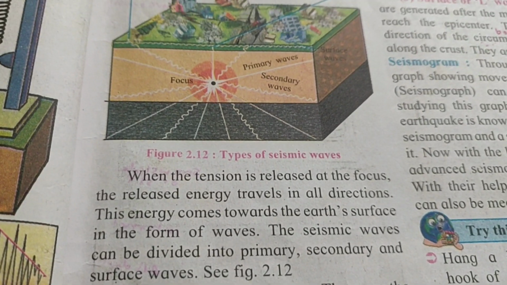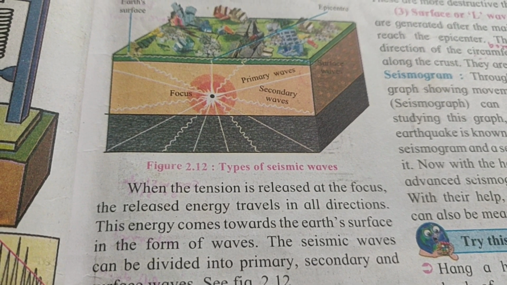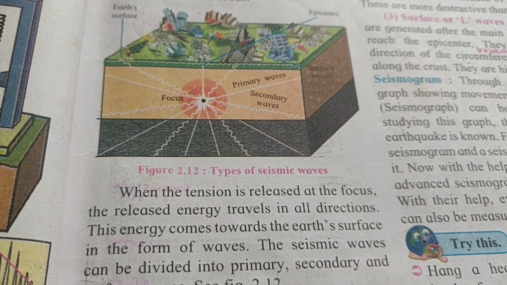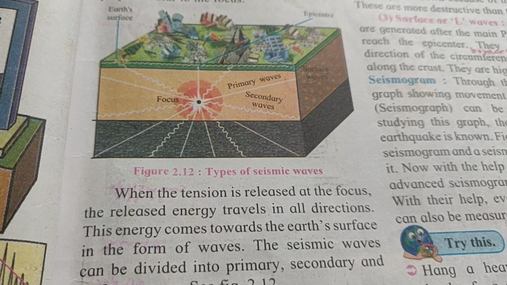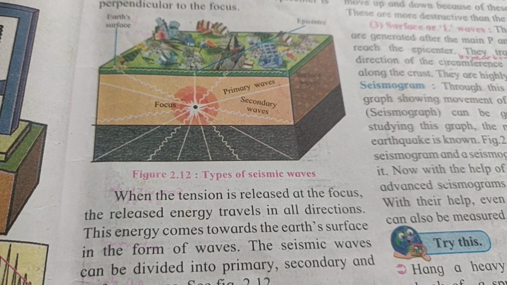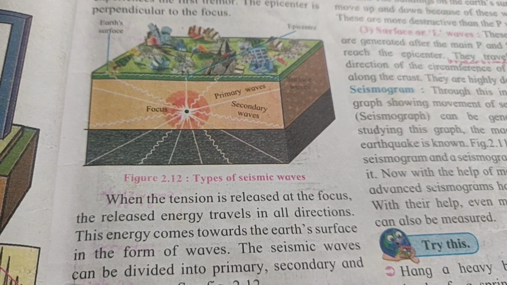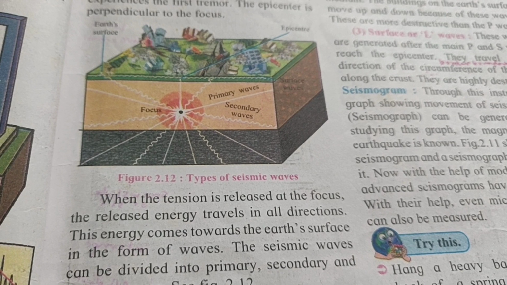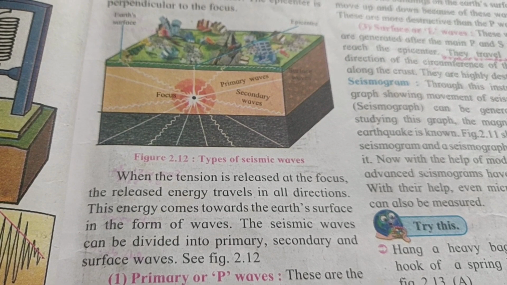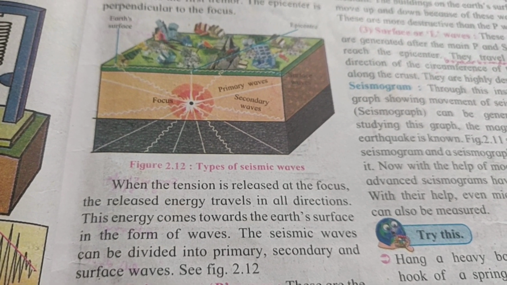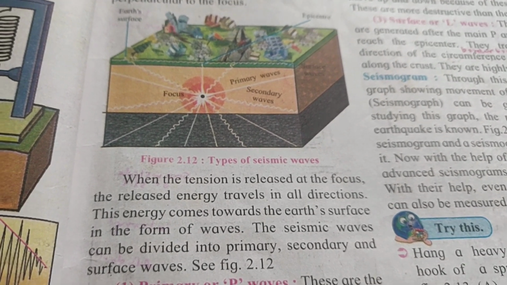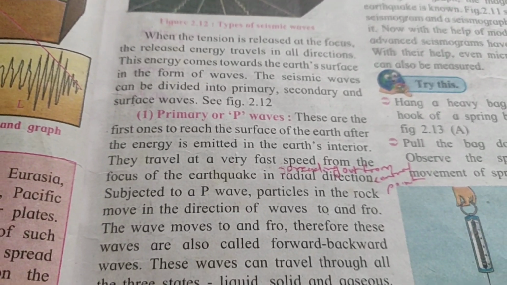Now when the tension is released at the focus, the released energy travels in all directions. This energy comes towards the Earth's surface in the form of waves. The seismic waves can be divided into primary, secondary and surface waves. So these seismic waves are divided into three categories: primary waves, secondary waves and surface waves. Now we are going to study the primary waves.